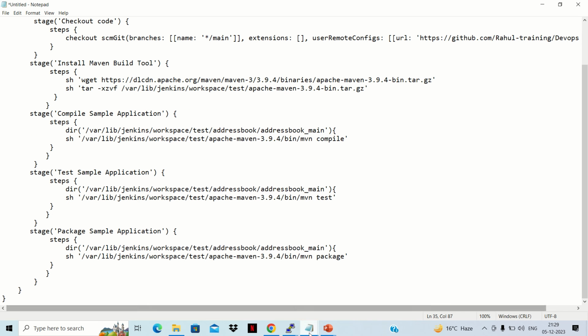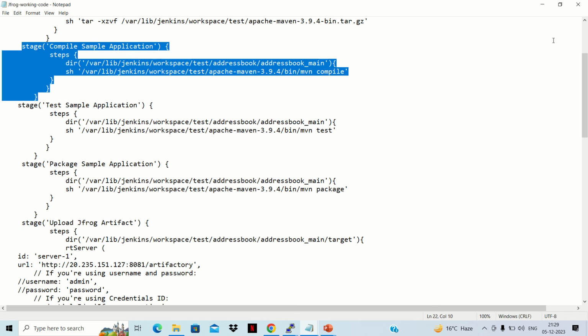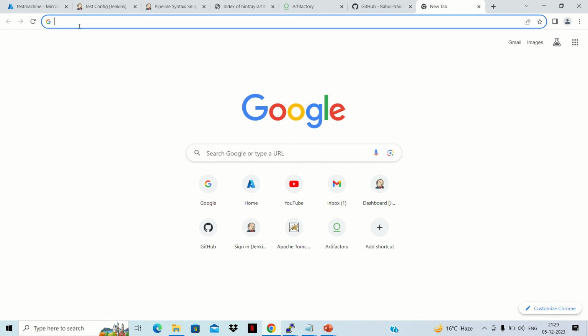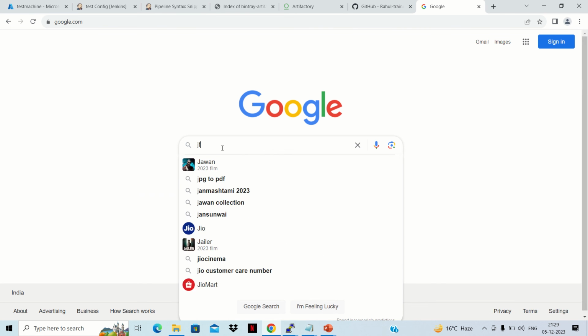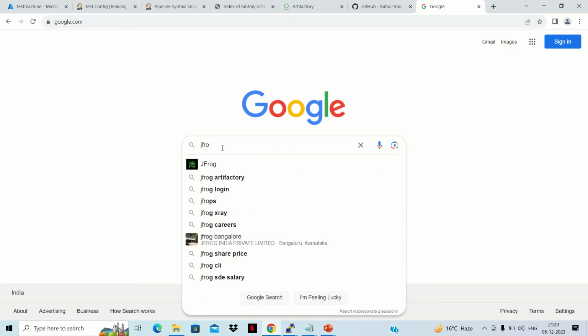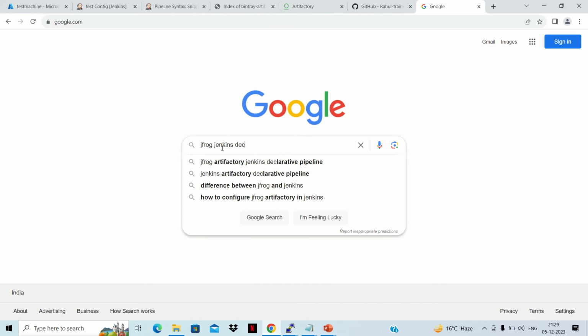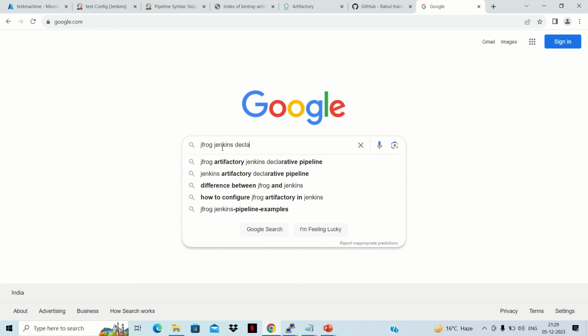After that we need to create a stage of upload JFrog artifact, so we'll see how we can get this code. So we'll go to Google first, and here we'll search JFrog Jenkins Declarative Pipeline.